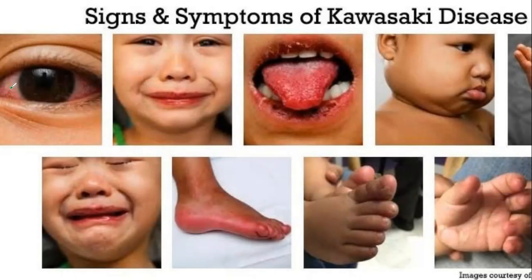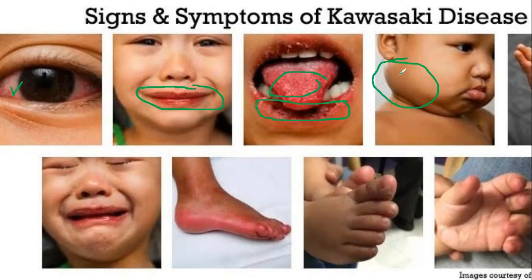Now, you can see this is a conjunctivitis, but it is non-suppurative or non-exudative. Then you can see this child is very sad. You can see the lips are crusted, so mucosal involvement. Then you can see the strawberry tongue. You can also see how crusted and fissured these lips are. Then you can see here a cervical adenopathy, unilateral.